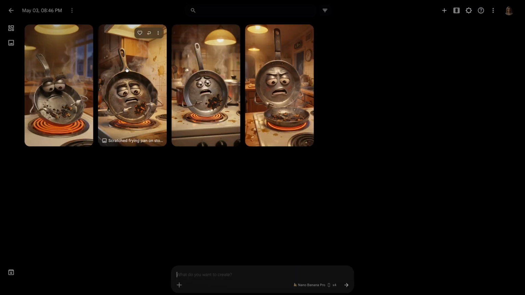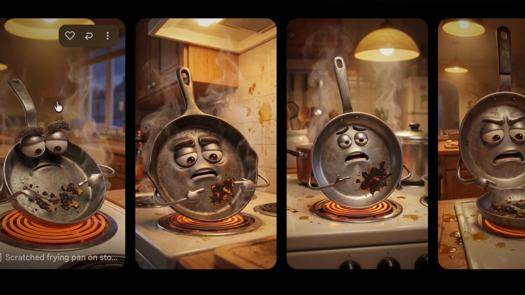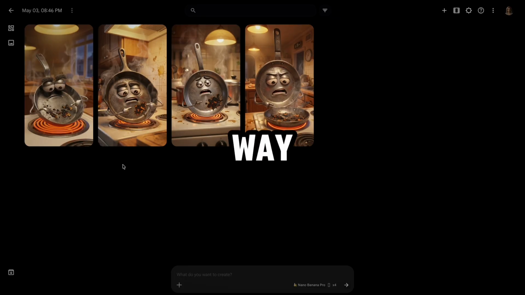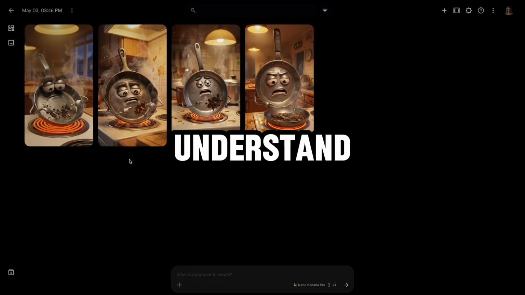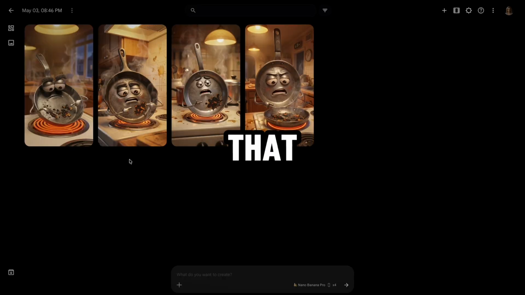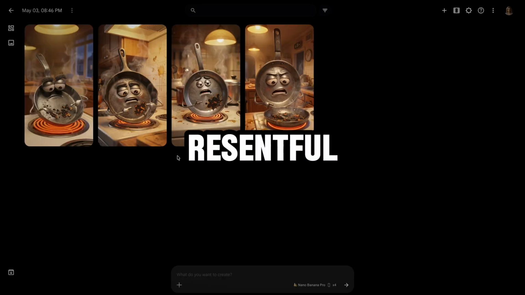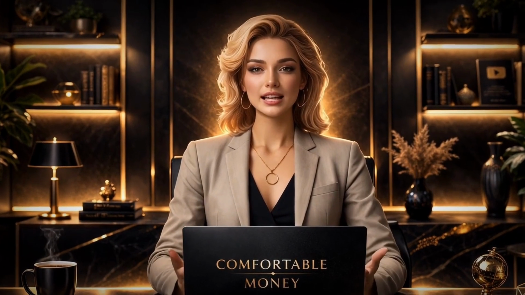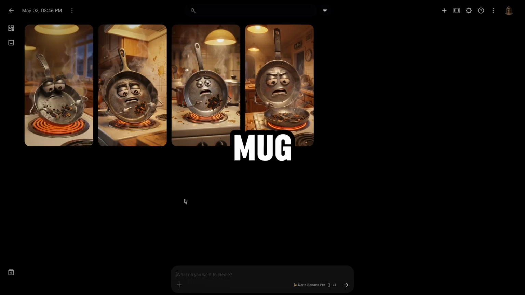Does this image communicate the object's personality without any words? The best images in this format are visually expressive in a way that makes the viewer immediately understand the character before a single line of script has been heard. A frying pan that looks exhausted and slightly resentful in its composition is already funny before it speaks. A coffee mug that looks desperately eager is already charming.